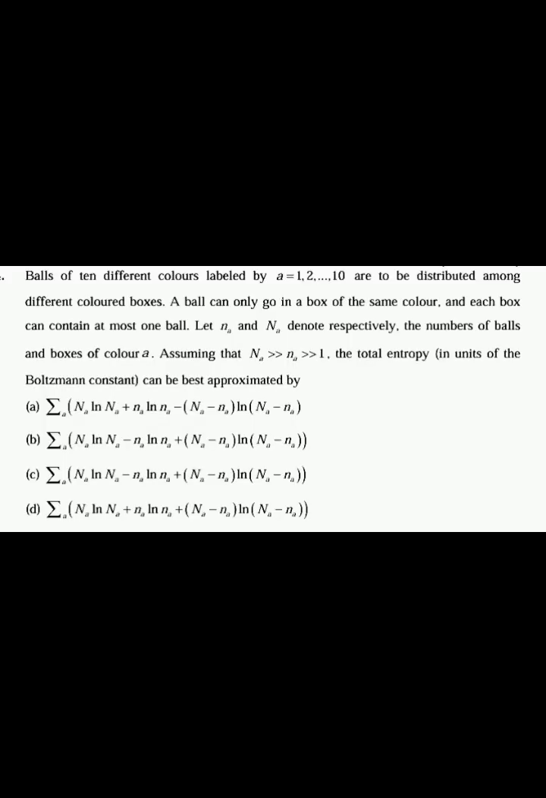The next question is, the balls of 10 different colors labeled by a equal to 1, 2, etc. up to 10 are to be distributed among different colored boxes. A ball can only go in a box of the same color and each box can contain at most one ball. Let n_a and capital N_a denote respectively the number of balls and boxes of color a, assuming that N_a greater than n_a greater than 1. Then the total entropy can be best approximated by dash.